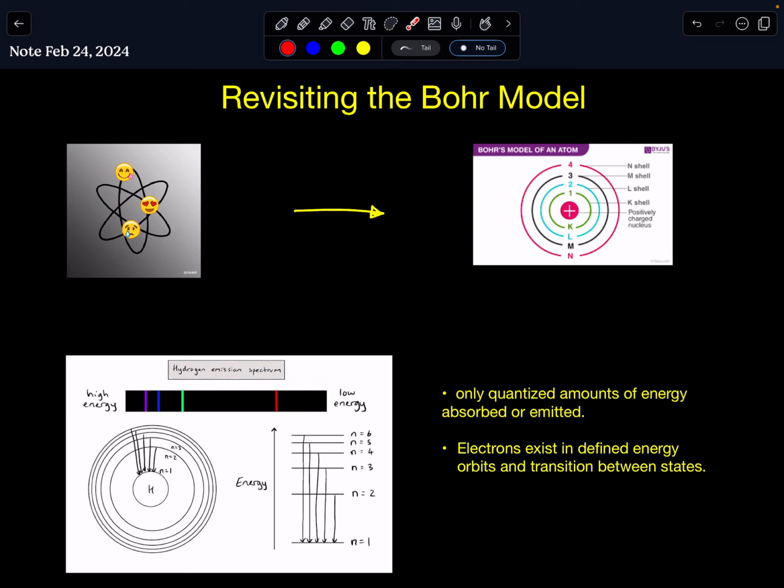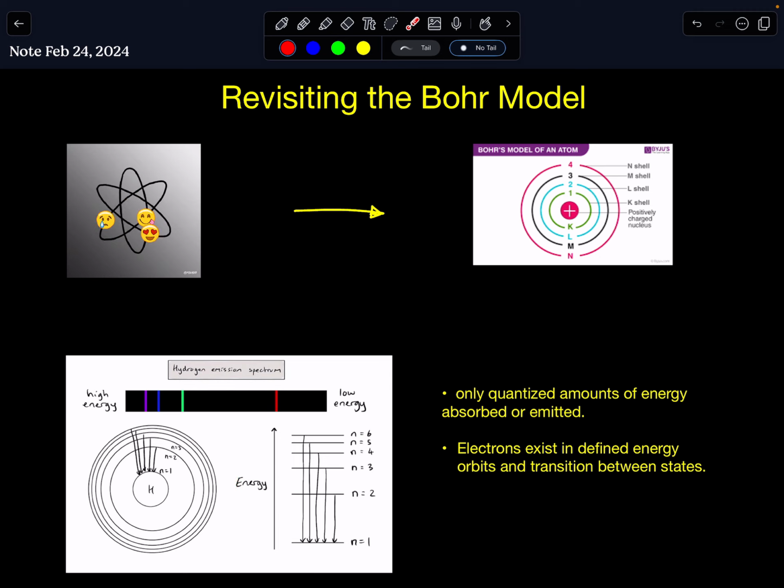So Bohr was a very young Nobel Prize winner, a very bright mind that worked with Rutherford right out of high school, basically, and did some clever algebra to win a Nobel Prize, which is one of my favorite things to look at in the higher level section. So how did he come up with the math to prove that this is true? And that's what we're going to do.